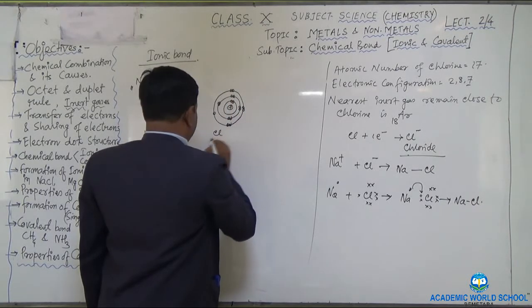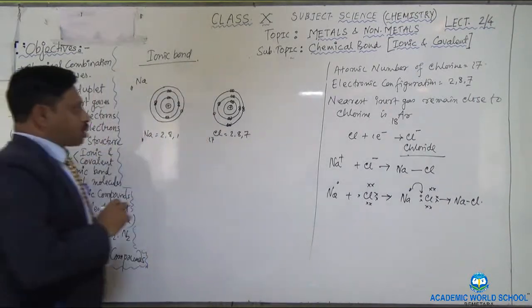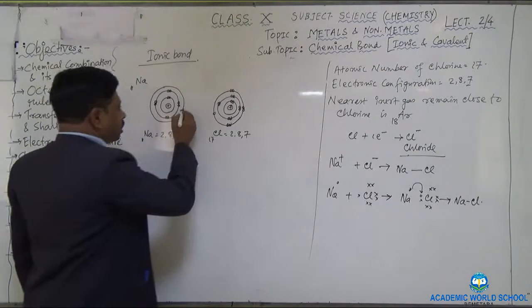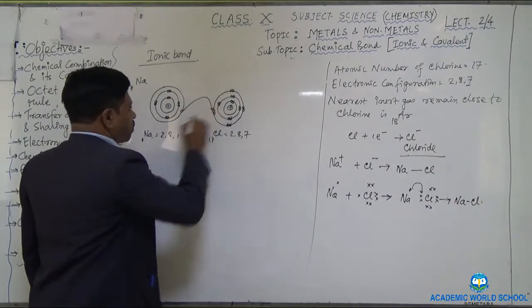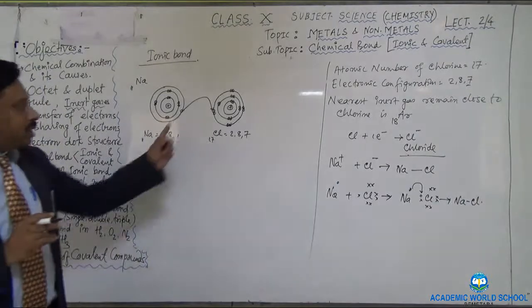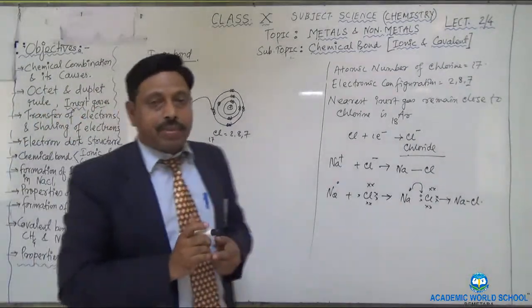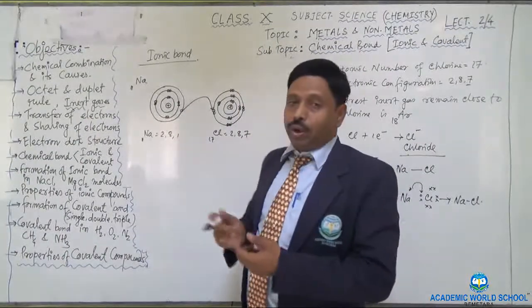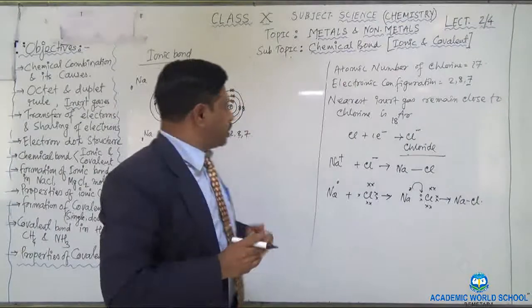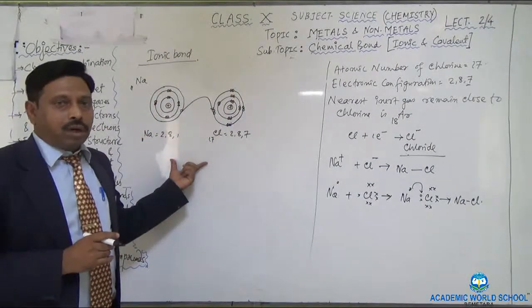Here you write chlorine 17, 2, 8 and 7. Now the last electron of the sodium will come here. It means sodium is donating 1 electron to chlorine and chlorine is accepting 1 electron from sodium, so that the chemical bond is going to form. In this way also you can show the formation of the sodium chloride molecule.